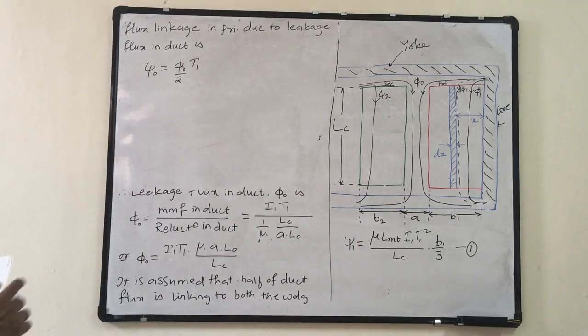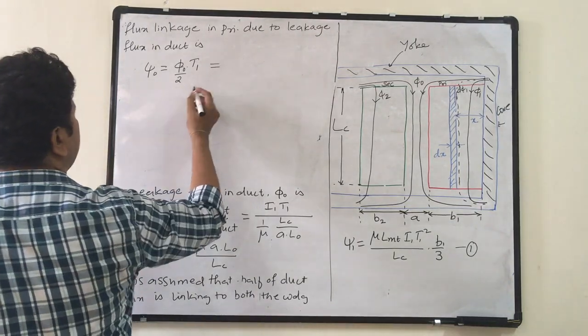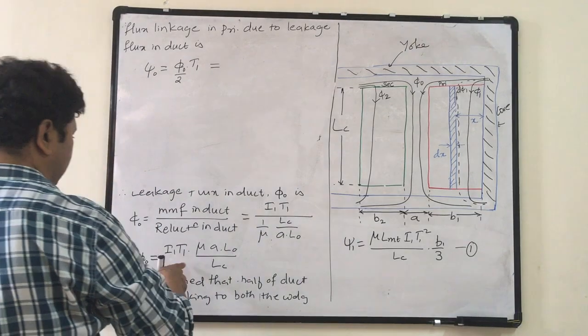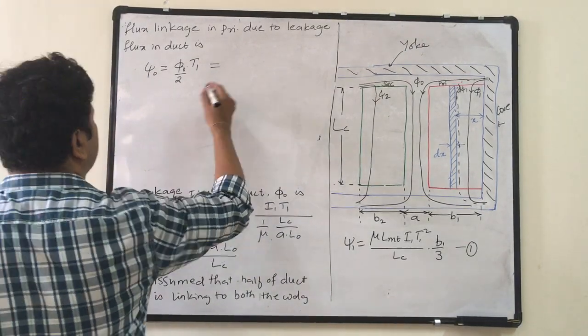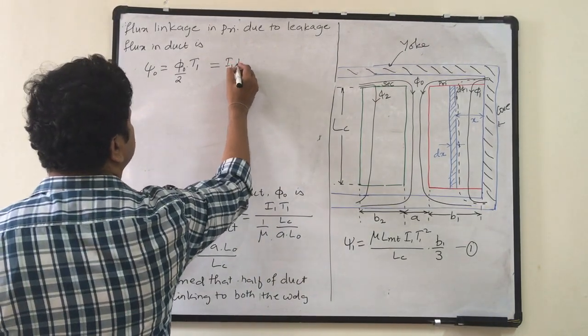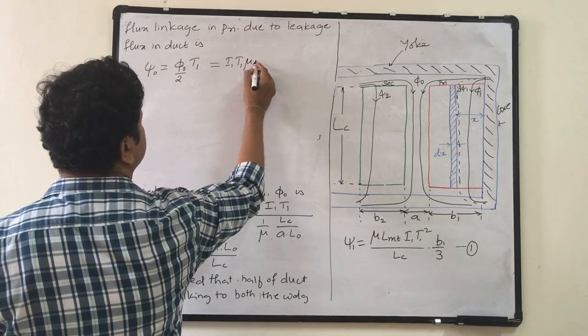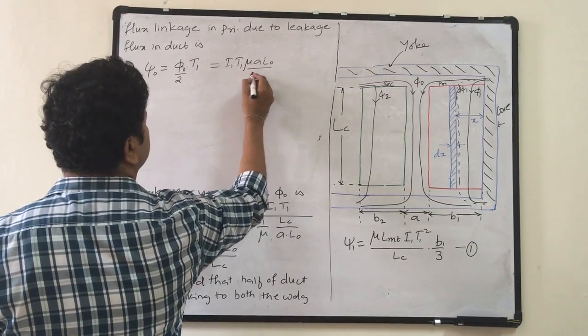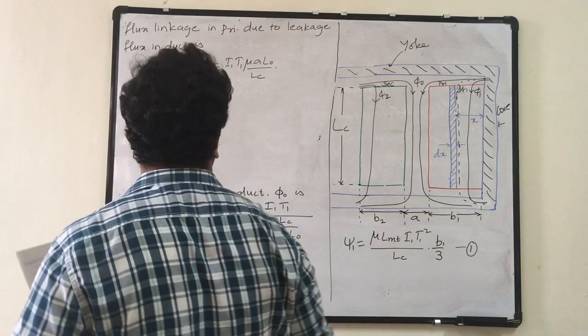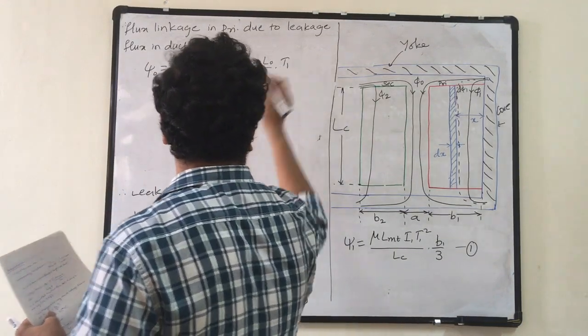Therefore psi naught is equal to, writing phi naught as I1 T1 mu A L naught by LC, into T1, divided by 2.